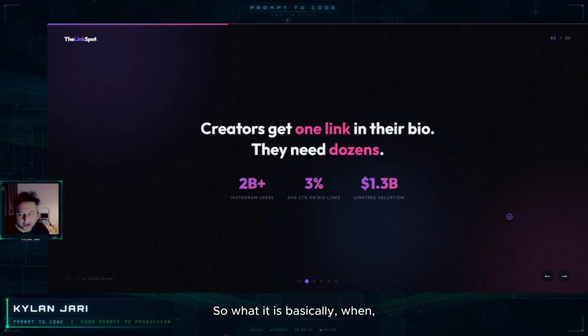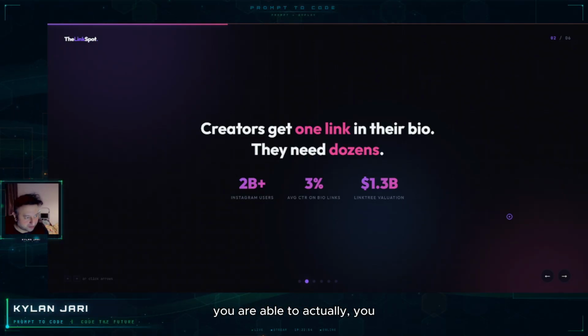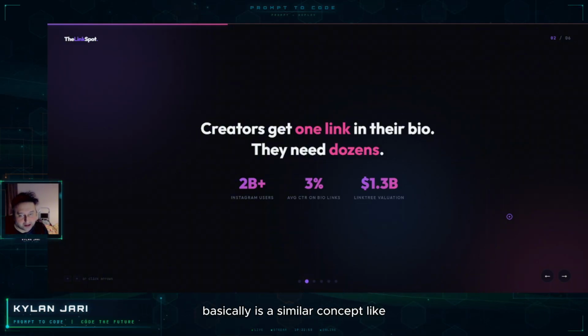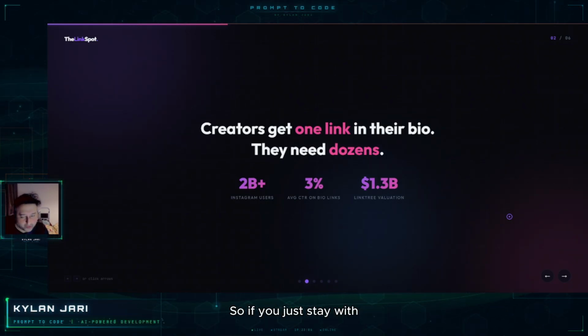When you have an Instagram account, you are only able to put one link. What we are doing is a similar concept to Linktree, but a bit unique. Stay with me and I will explain.